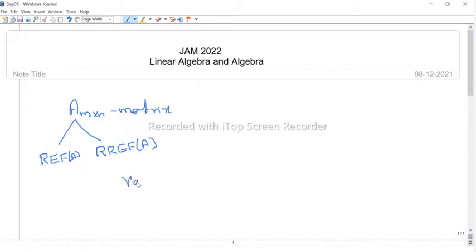Now we define what the rank is. For the time being, we define the rank of A as the number of non-zero rows in the reduced row echelon form, that is, in the RREF of A.